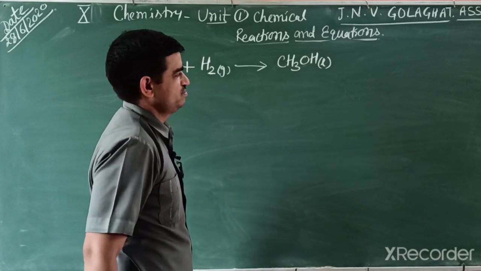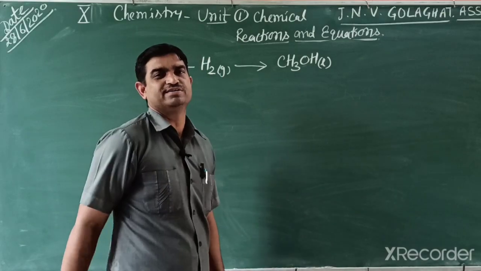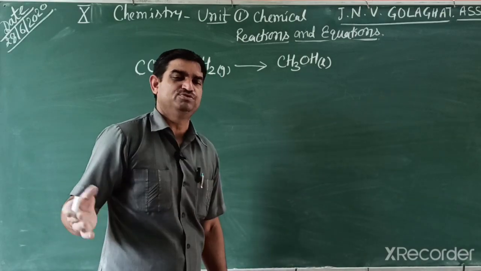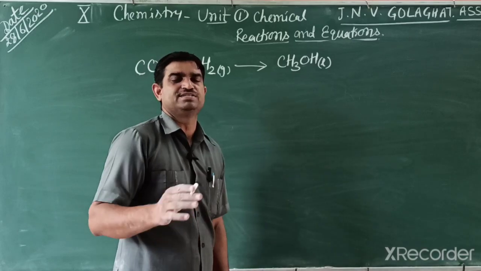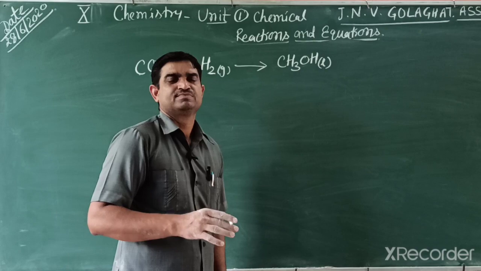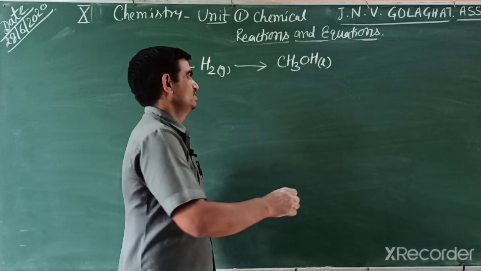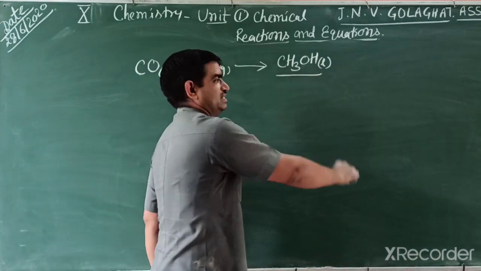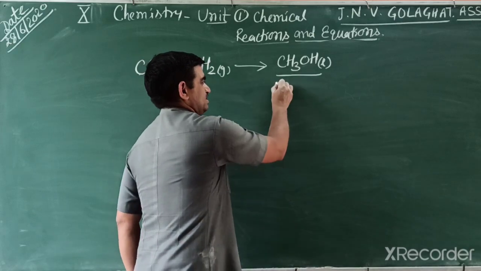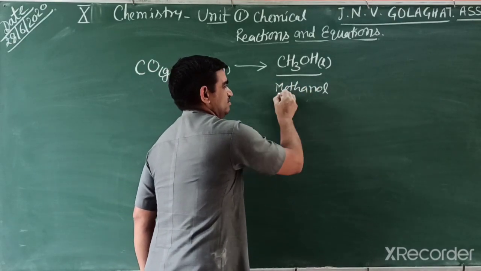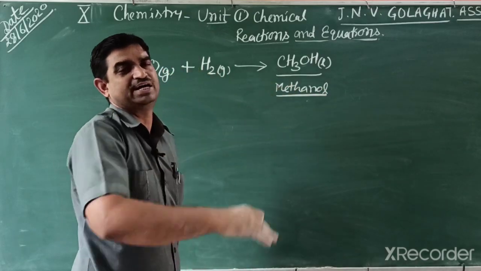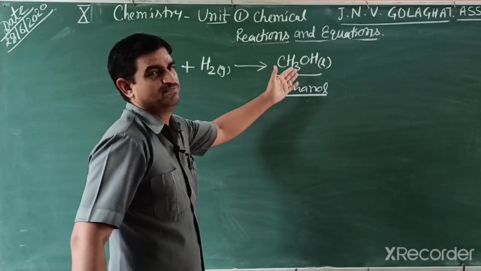This compound is the poisonous wine. Sometimes in the news you have seen that many people died by taking wine, that is alcohol. This one is methanol. We will study in the 4th chapter how we write the names of compounds.